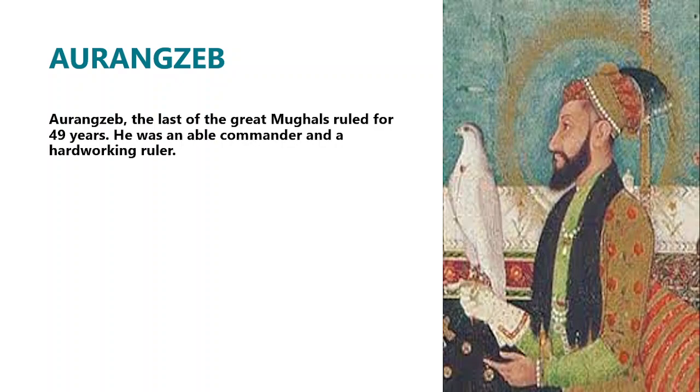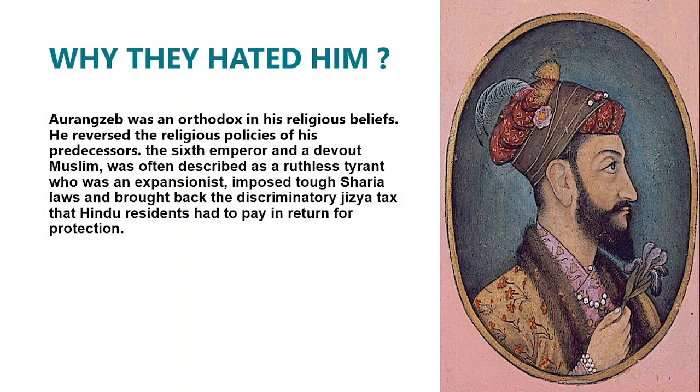Aurangzeb, the last of the great Mughals, ruled for 49 years. He was an able commander and a hard-working ruler. Why did people hate him? He was the cruelest ruler of the Mughals because Aurangzeb was orthodox in his religious beliefs. His reversal of the tolerant policies of his predecessors alienated many groups like Jats, Sikhs, Marathas, and Satnamis, who eventually rose in revolt. Aurangzeb spent the last 25 years of his reign trying to conquer the Deccan.